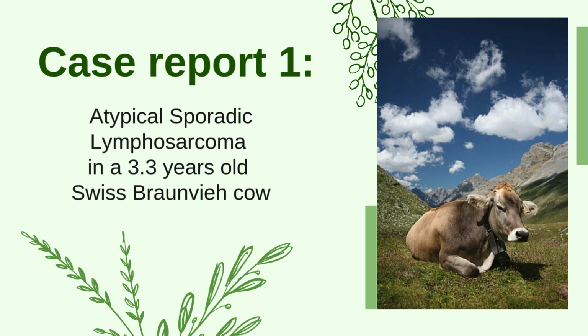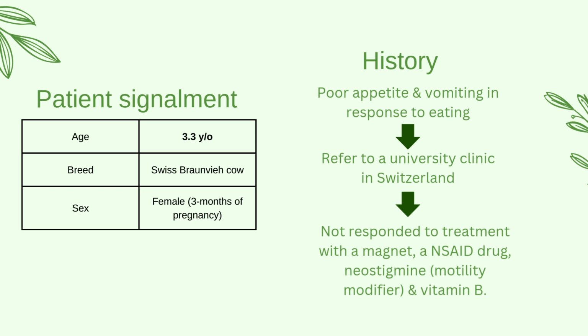The first case is a typical sporadic lymphosarcoma in a 3-year-old Swiss Braunvieh cow. The patient is a 3-year-old Swiss Braunvieh cow with 3 months of pregnancy. Because of poor appetite and vomiting after eating, the cow was referred to a university clinic in Switzerland. She showed no response to treatment with a ruminatorium, an NSAID drug, neostigmine, and vitamin B. The ruminatorium was used to treat any traumatic reticular peritonitis, while the neostigmine is used to improve the rumen and reticular motility.